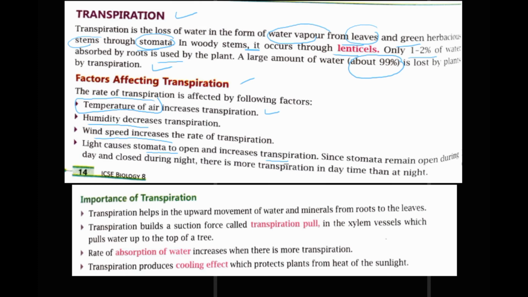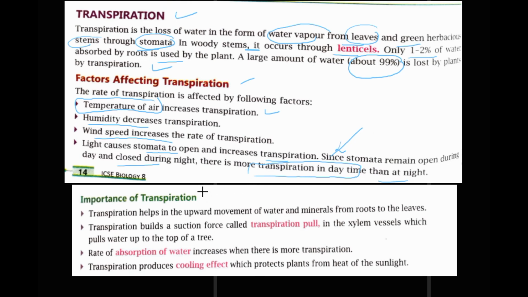Through stomata water is lost. Since stomata remain open during the day and closed during night, there is more transpiration in daytime than in the night. So here is a good question, why is transpiration more in daytime and less in night time. You can explain from here.